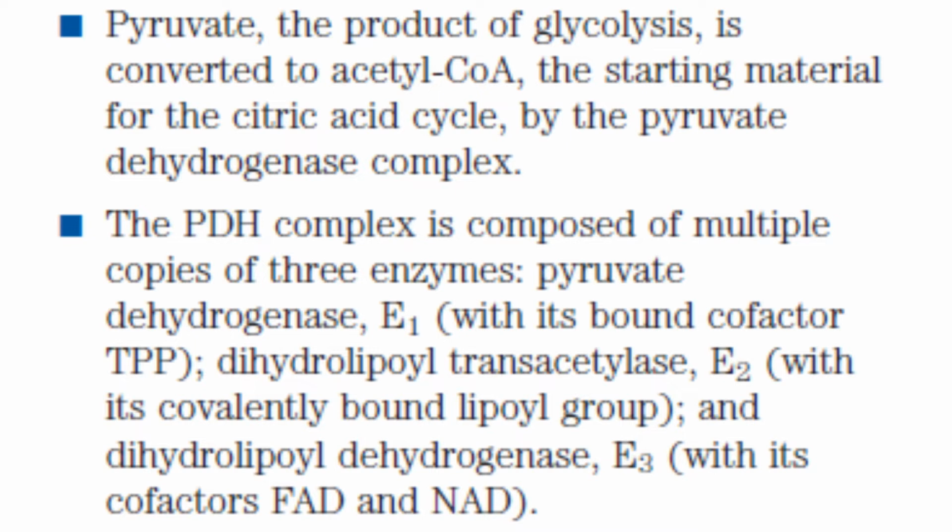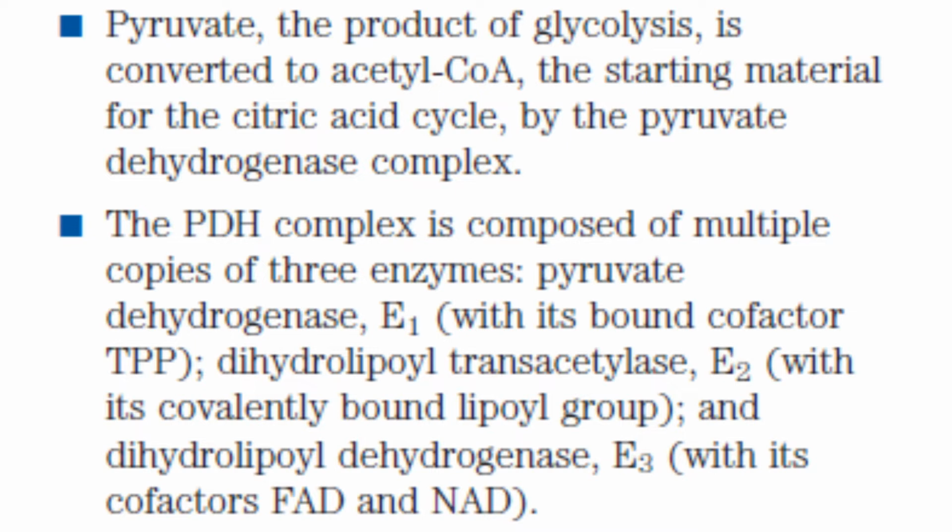This complex actually consists of 3 enzymes. The enzyme 1 is pyruvate dehydrogenase itself, enzyme 2 is dihydrolipoyl transacetylase, and the enzyme 3 is dihydrolipoyl dehydrogenase. Remember, these enzymes have their own cofactors as well.